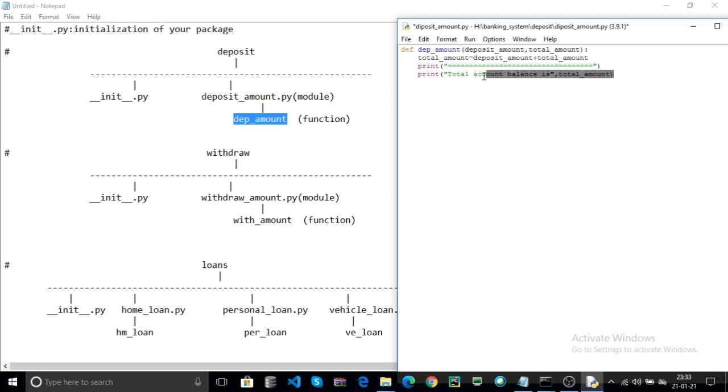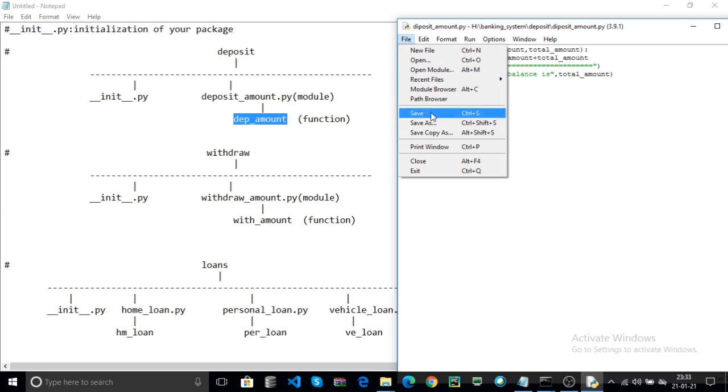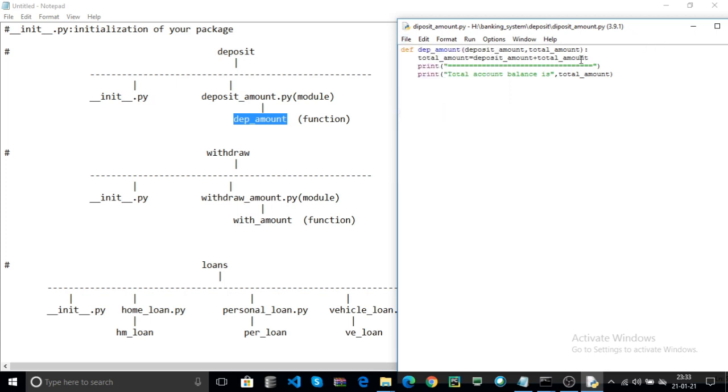Now this deposits the amount to your bank account. Now Control S for saving, or you can go to File and click on Save. Now the deposit package is done.